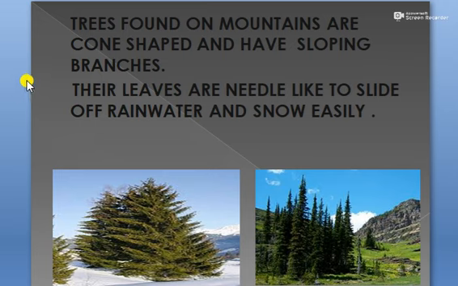So when rainfall or snowfall occurs, the rainwater and snow can easily slip off. That's why the branches of these trees are sloping. And the leaves of the trees found in mountain regions are needle like. Why are they needle like? To slide off rainwater and snow easily.